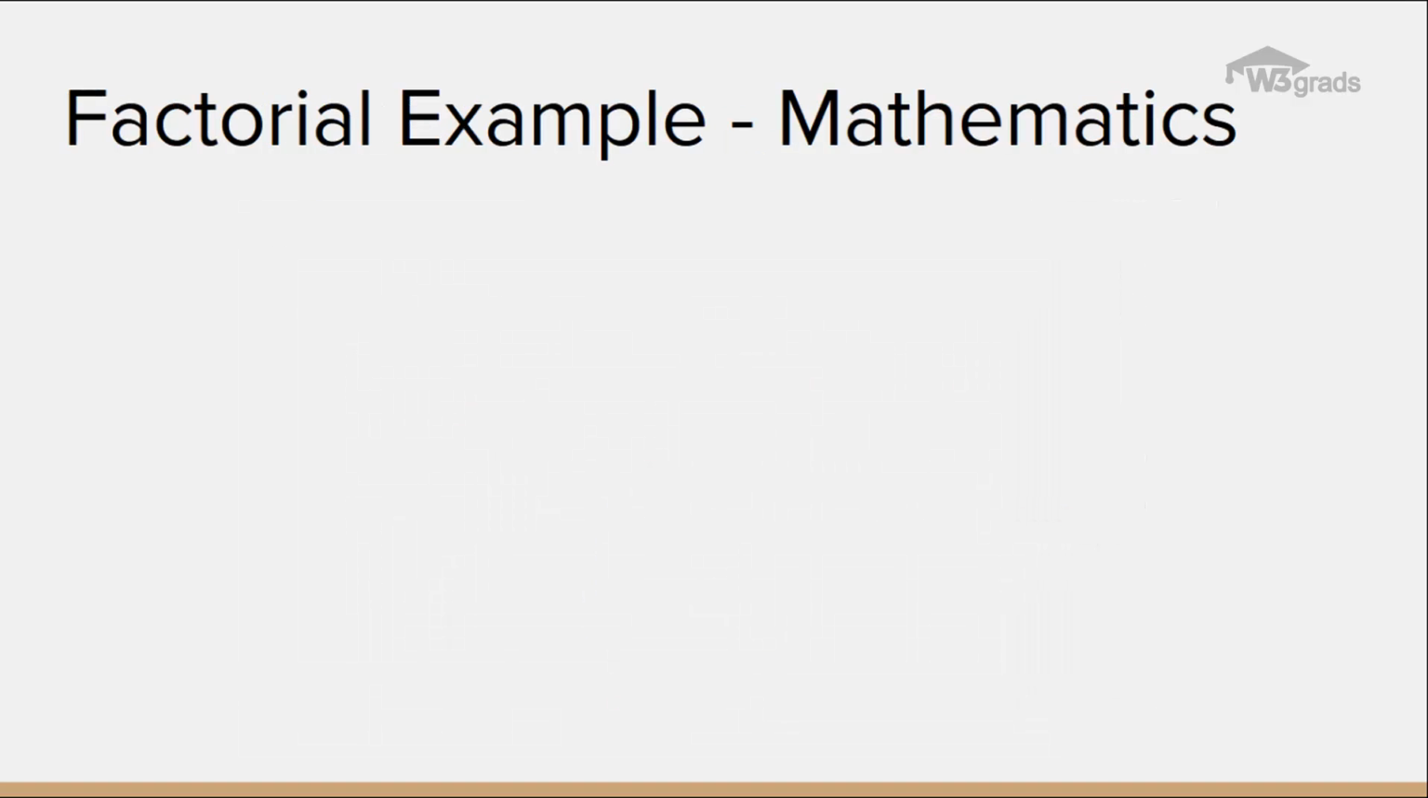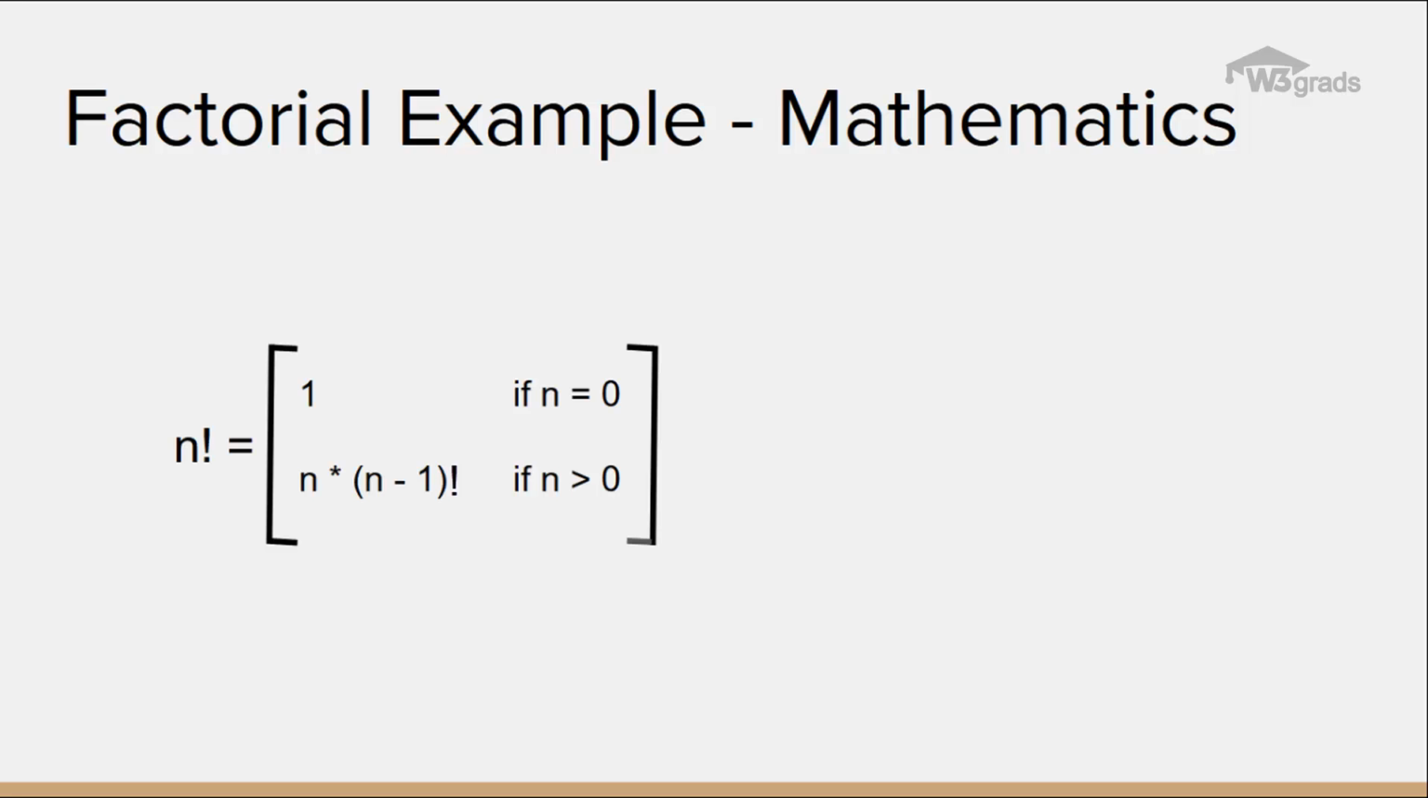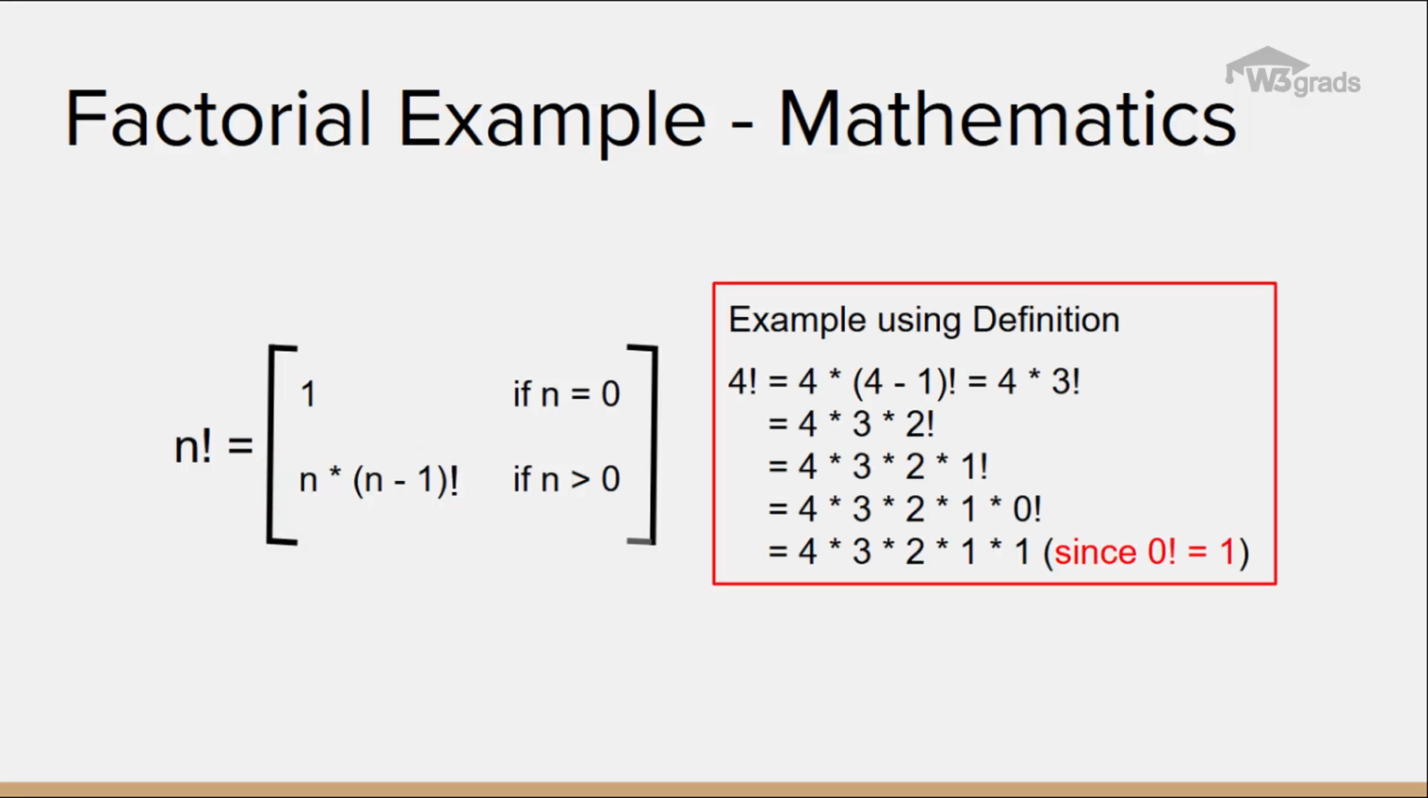Now, let us quickly understand this with the help of an example. We will take the example to find the factorial of a number. We know that in mathematics, the factorial of a number n is expressed as 1 if the value of n is 0. However, for any value of n greater than 0, it is expressed as the product of n and (n minus 1) factorial. So, if we are to compute the factorial of the number 4, then it will be 4 multiplied by (4 minus 1) factorial, which is the same as 4 multiplied by 3 factorial. This 3 factorial is further expressed as 3 multiplied by 2 factorial, and 2 factorial can again be written as 2 multiplied by 1 factorial.